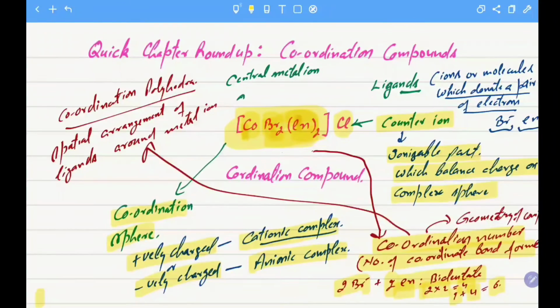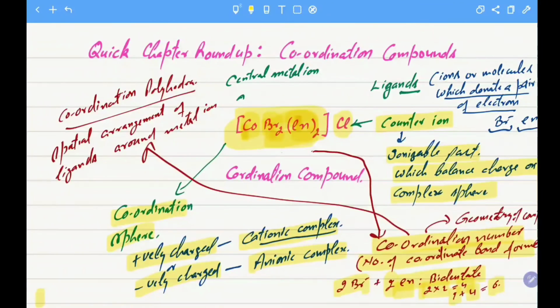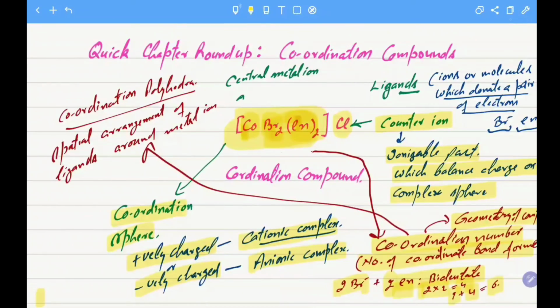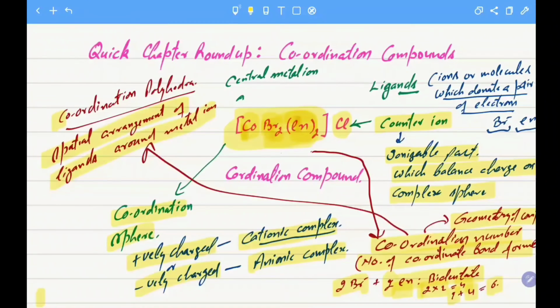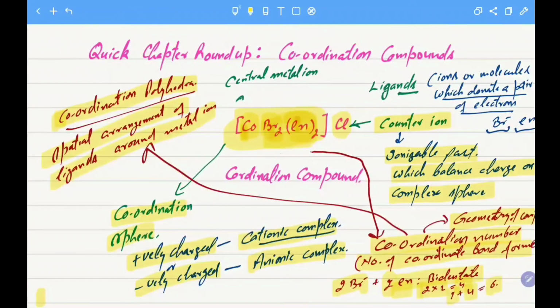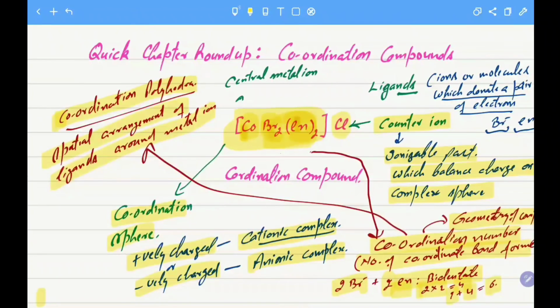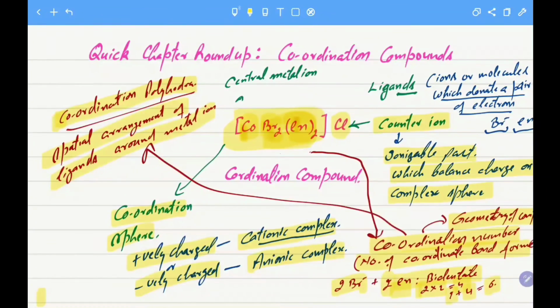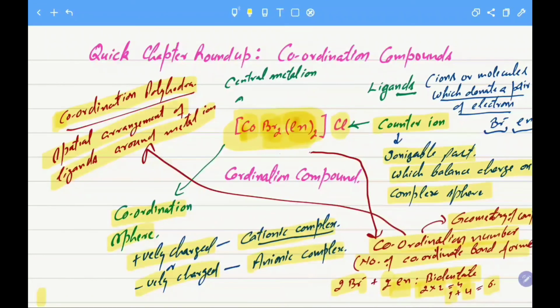Since the coordination number gives the information about the geometry of the molecule, or we can say coordination polyhedra, this coordination polyhedra is the spatial arrangement of the ligands around the central metal ion. It depends upon the number of ligands attached to the central metal ion, that is what will be the geometry of the coordination compound. So geometry is decided by the coordination number. Hope this is clear.